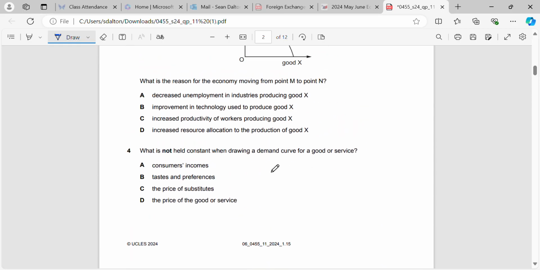Okay, what is not held constant when drawing a demand curve for a good or service? Okay, well this one should be pretty simple. The thing we don't hold constant is the price of the good or the service. We do hold all these other ones here constant, which are factors that will affect demand.